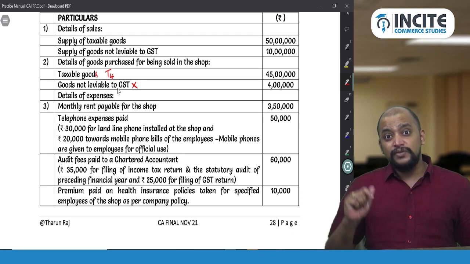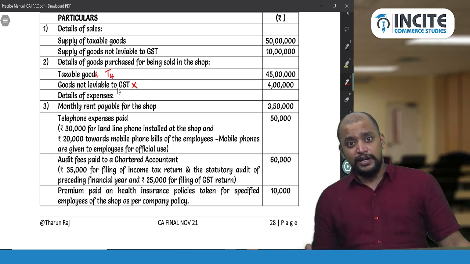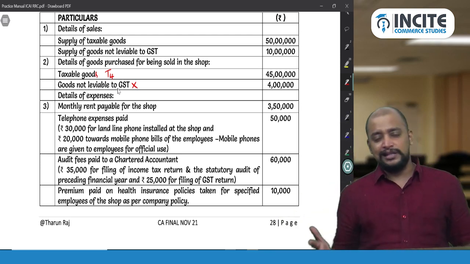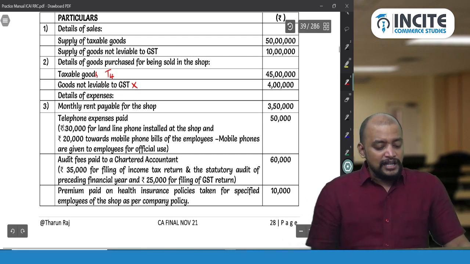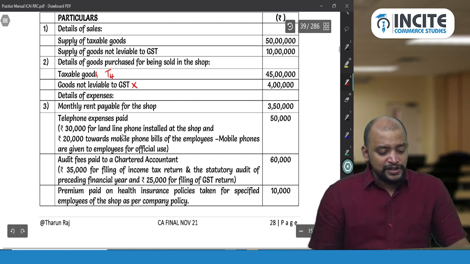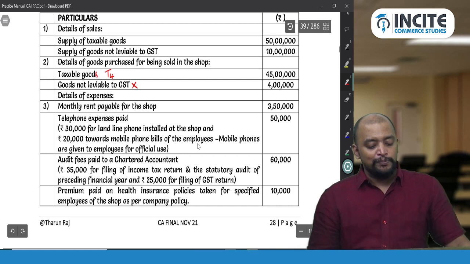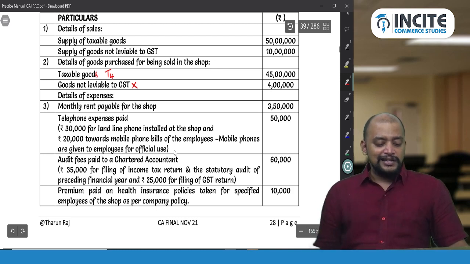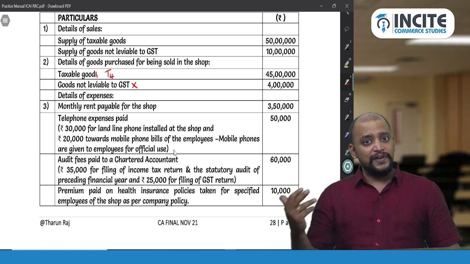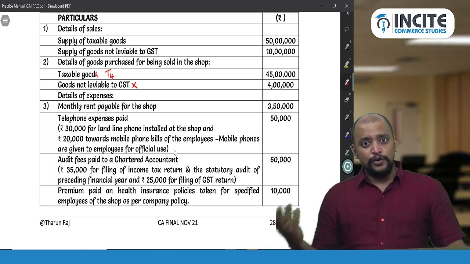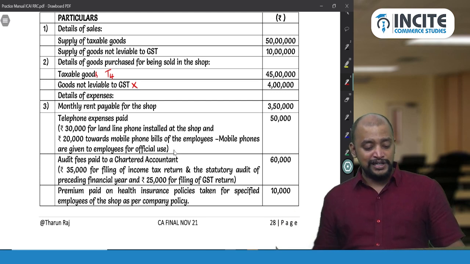Unless we have information that this much is for taxable and this much is for exempted, we will not put it anywhere. Then telephone expenses paid: 30,000 for a landline phone installed at the shop and 20,000 towards mobile phone bills of the employees. Mobile phones are given to the employees for official use. The 30,000 for the landline is fine. It goes to common credit, because we cannot segregate it to T1, T2, T3.